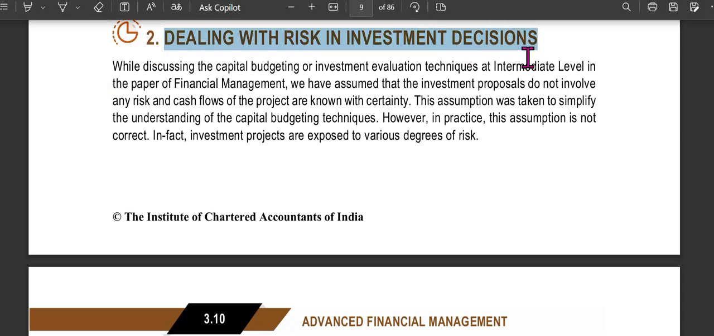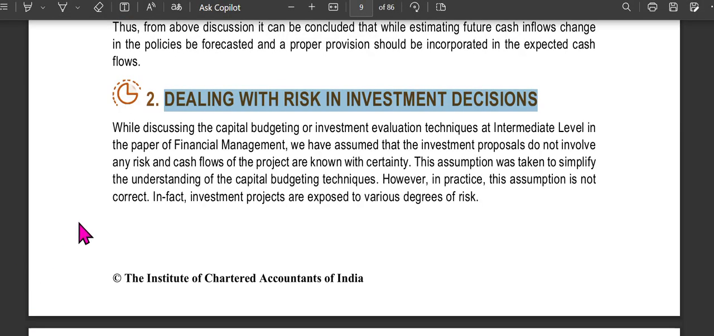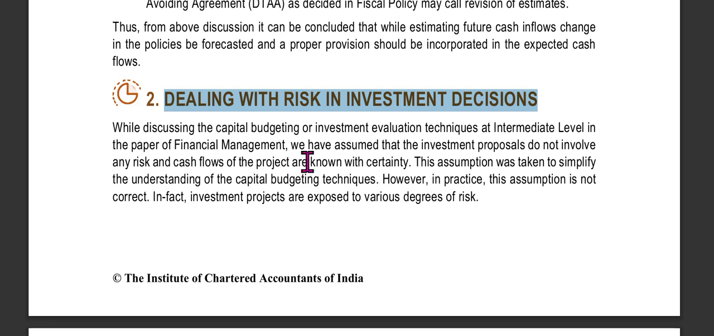Dealing with risk in investment decisions. While discussing capital budgeting and investment evaluation techniques at the intermediate level, in the paper of financial management, we have assumed that investment proposals do not involve any risk, and the cash flows of the project are known.